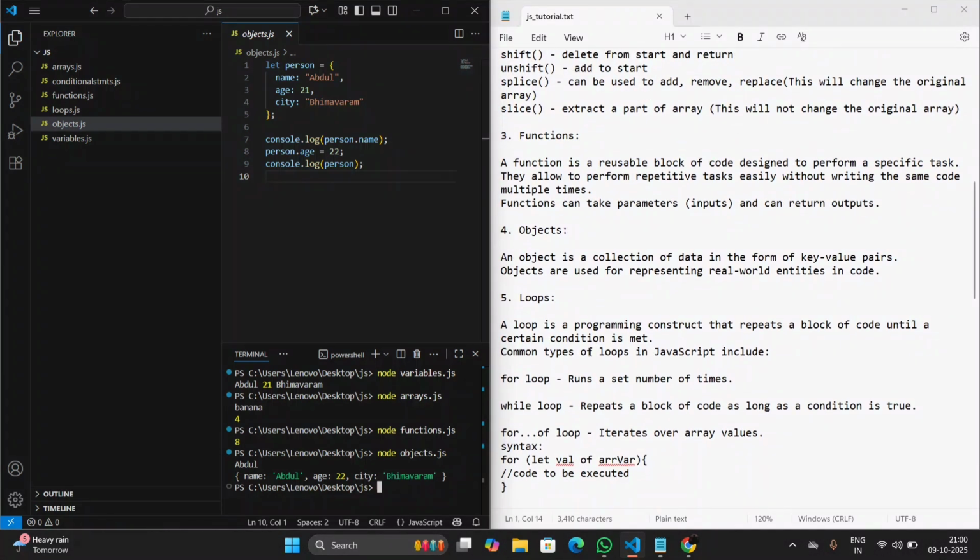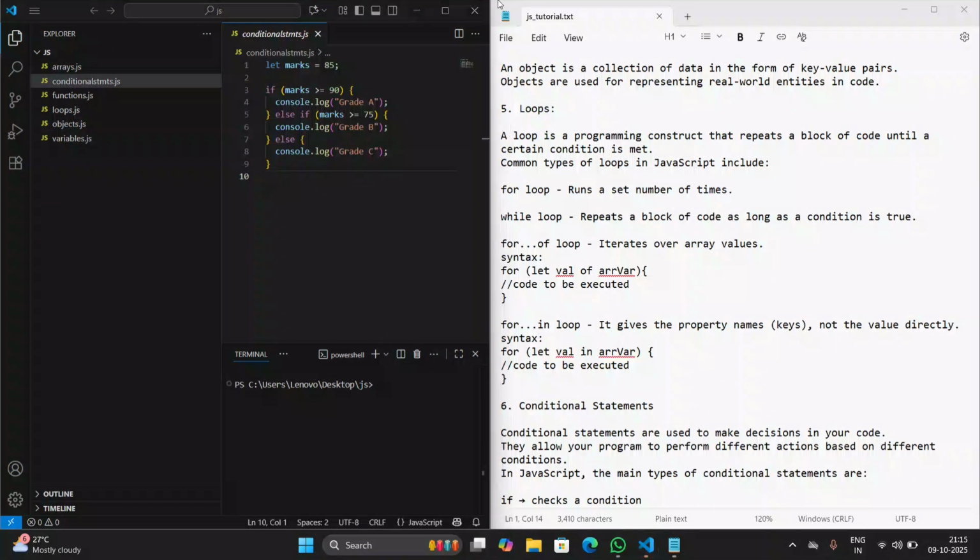Next is loops. A loop is a programming construct that repeats code based on a certain condition. There are different types of loops in JavaScript. We use a for loop when we know how many times we have to iterate. A while loop repeats a block of code as long as the condition is true.